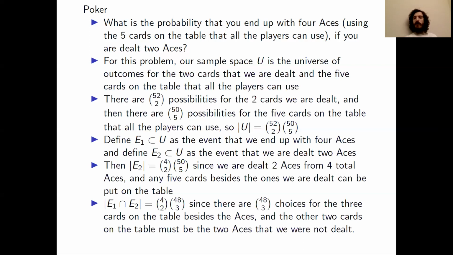Now, if we end up with 4 aces, that means that the 2 aces that were not dealt must appear in the 5 cards on the table. So we already know 2 of those 5 cards. That means that there's only 3 cards out of the 5 on the table that we have any choices for. And for those 3 cards, we can choose from any of the 48 cards that are not aces. We're choosing 3 of them, so we get 48 choose 3. So the cardinality of the intersection of E1 and E2 is just 4 choose 2 times 48 choose 3.